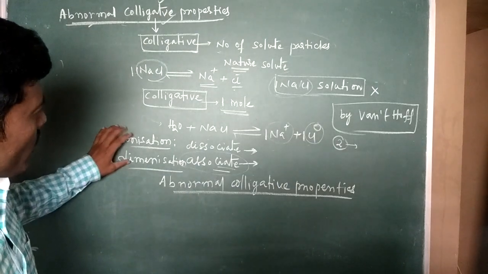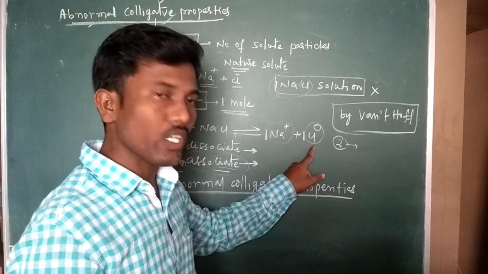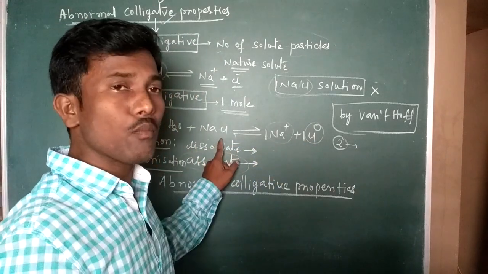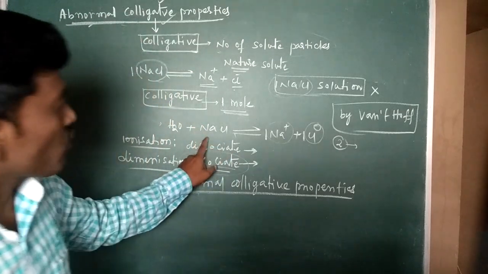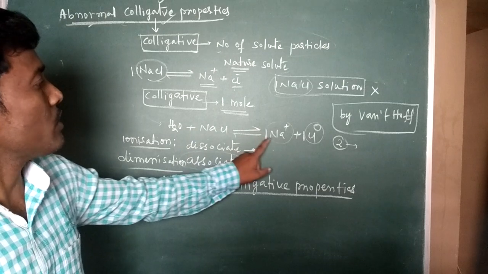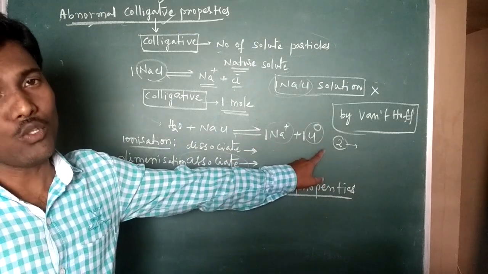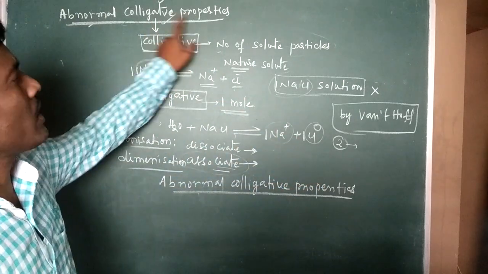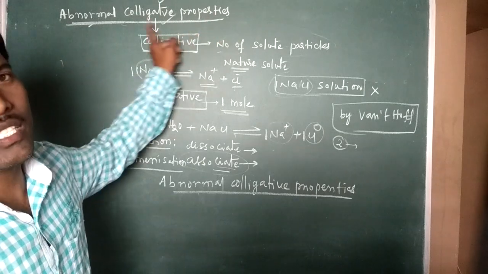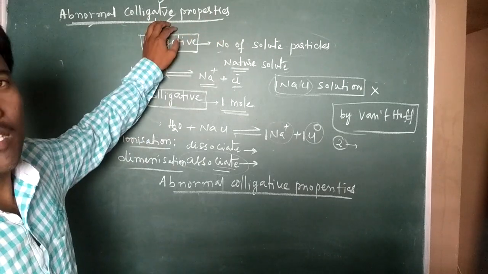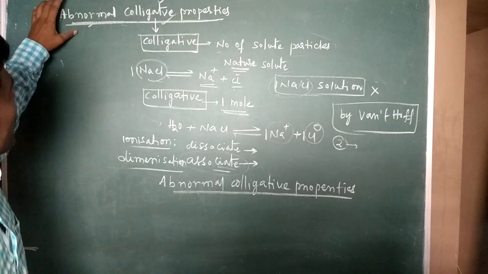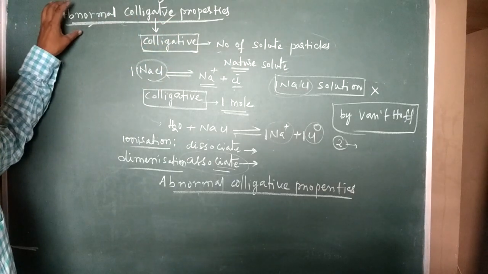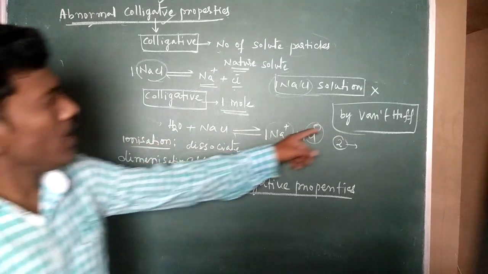So that depends on the number of ions only, not the number of moles of solute and solvent, but particularly the number of solute particles, which depends on their ions. Based on this, the approximate differences are there in their colligative properties. So the term abnormal is used, because they can change. This was introduced by Van 't Hoff.